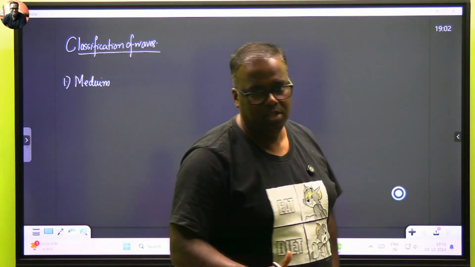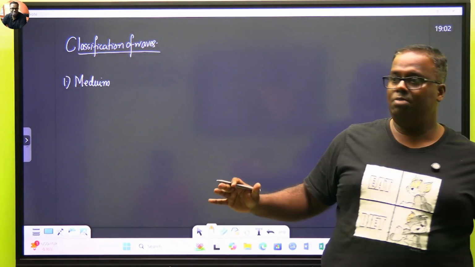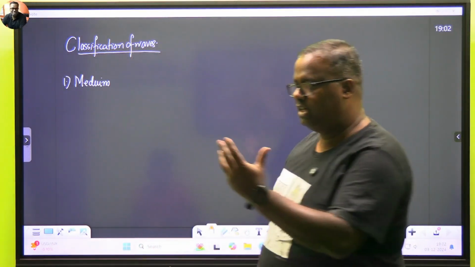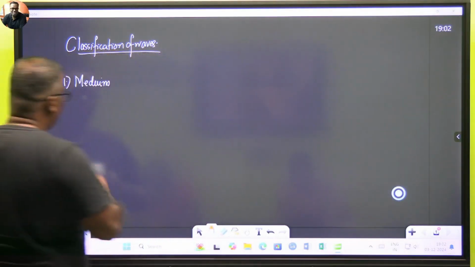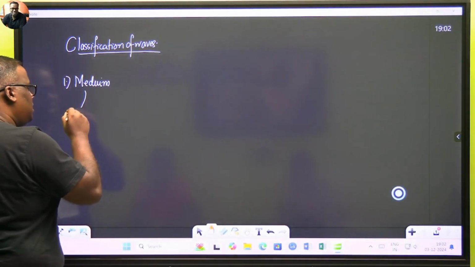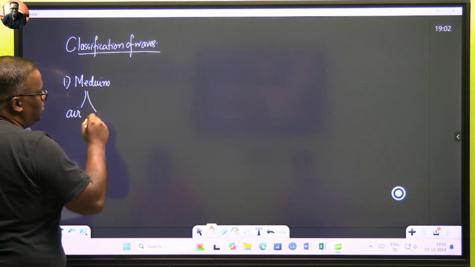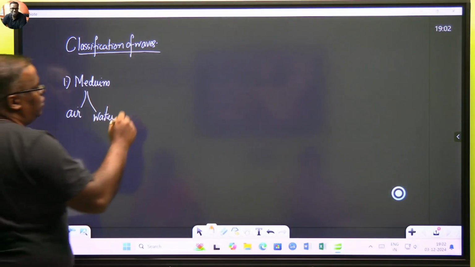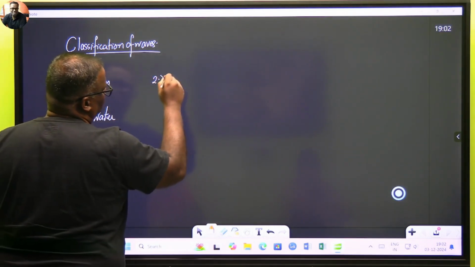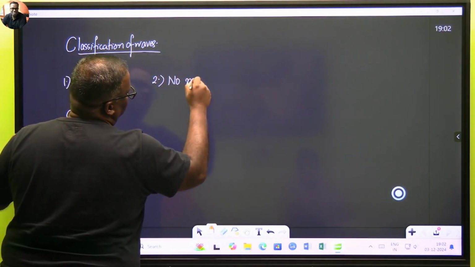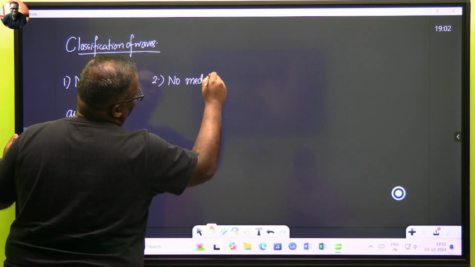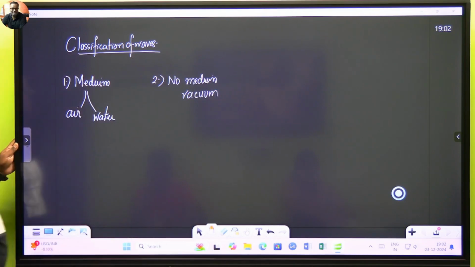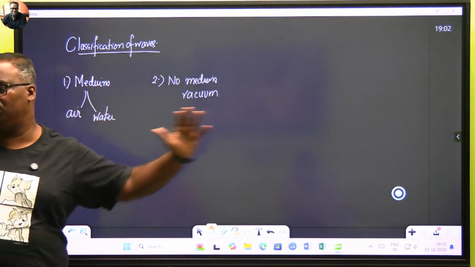What is medium? Medium is the environment through which the wave is traveling. Now, this is a very dicey definition. So, a medium can be air, a medium can be, say, water. And if there is no medium, then an example of it would be something like vacuum. Vacuum means there is no medium. It is the zone through which the wave will travel.